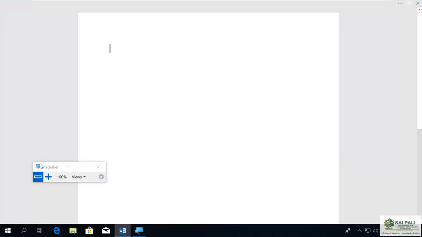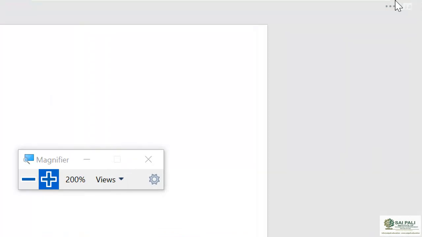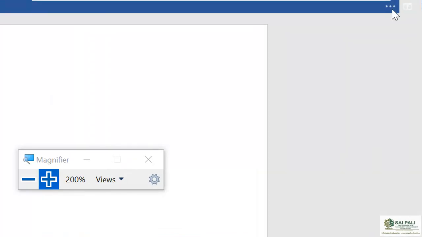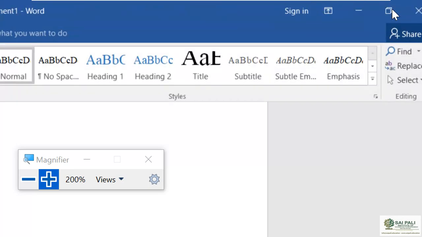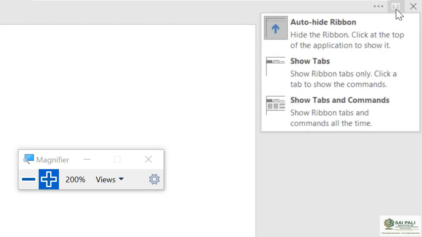Wait, let me zoom this. So in the top right corner, when it is in auto hide, you can see this. This is to get it back, and to change the option, you have this arrow for changing the display option. When you click on this, you can go back to what you want. We are right now on auto hide. Now I'll go for show tabs. So when I click on show tabs,